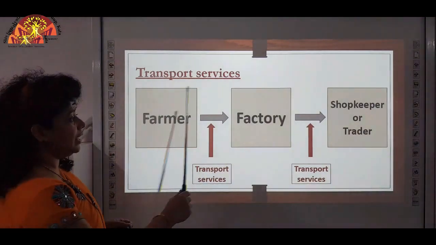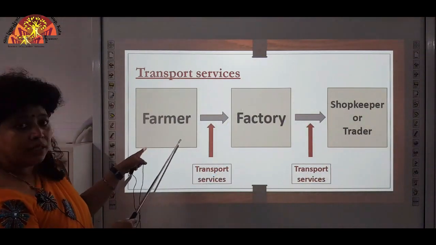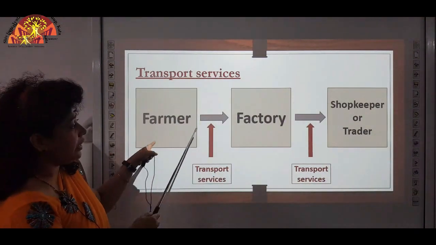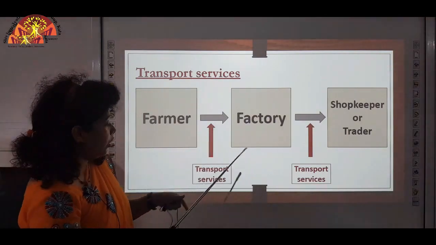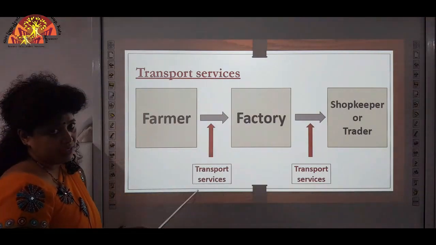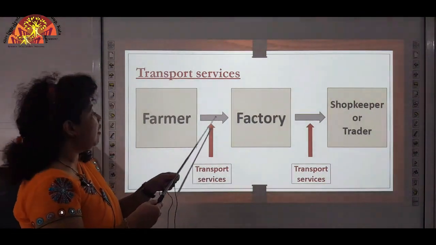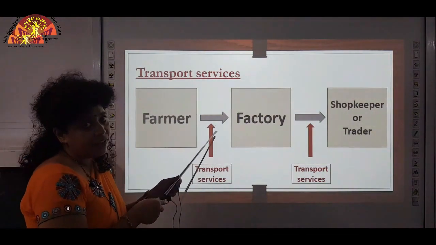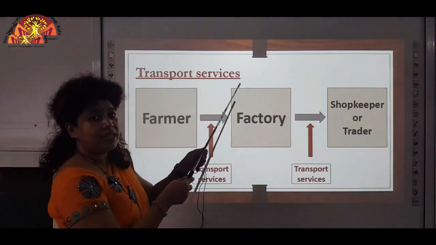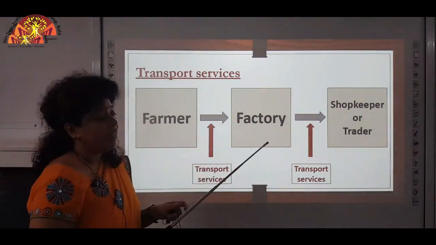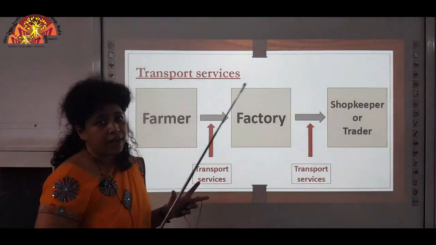So, here is an illustration. From the farmer it goes to the factory. How? Through transport services. Transport service people provide a vehicle where goods are put in the vehicle and delivered to the factory. Here processing of the product takes place.